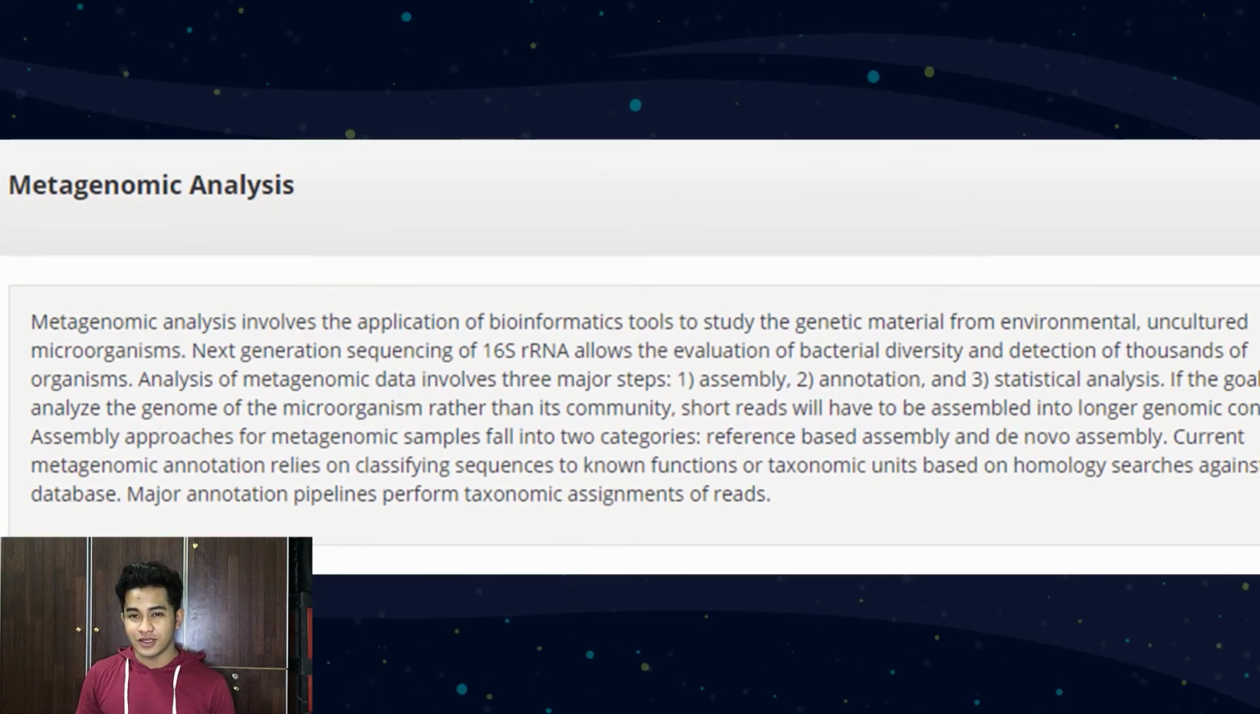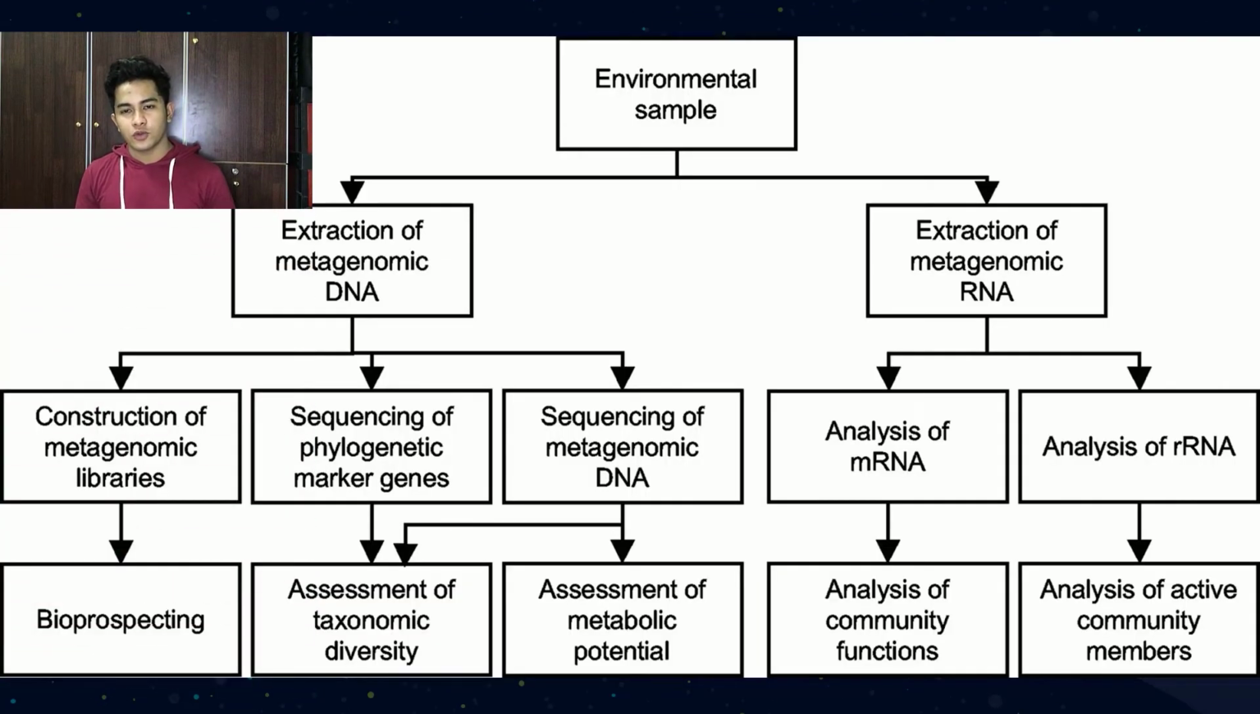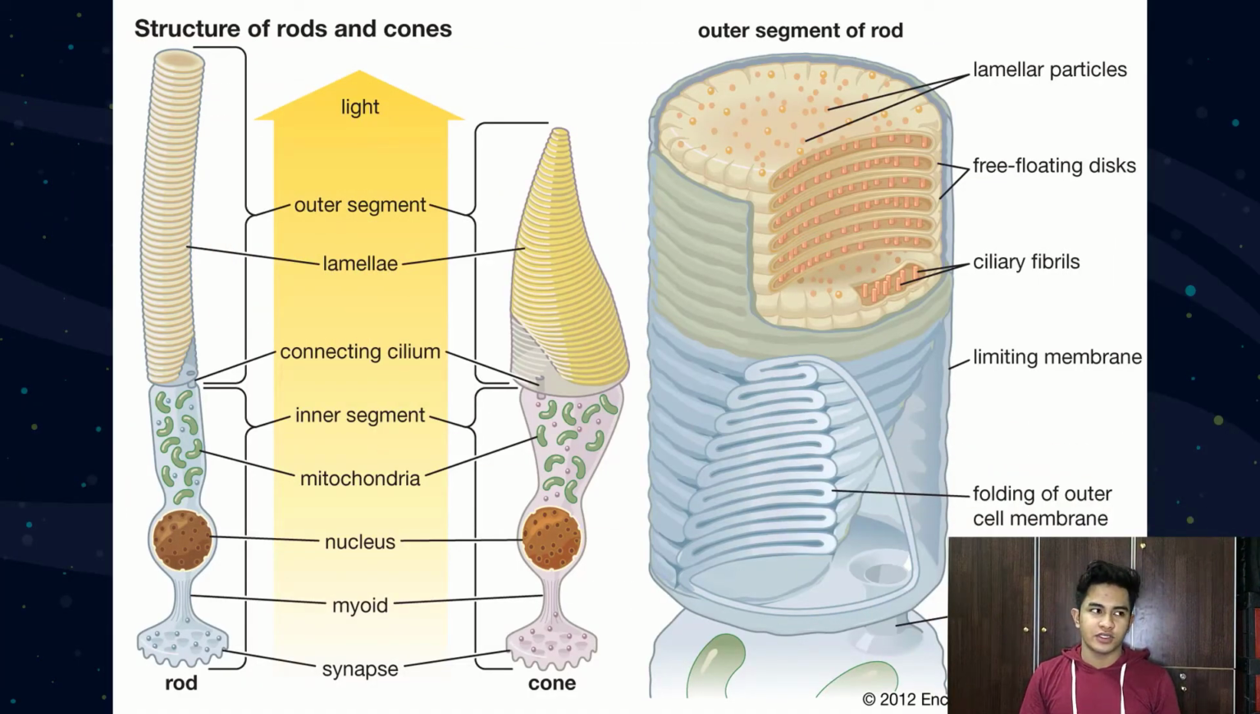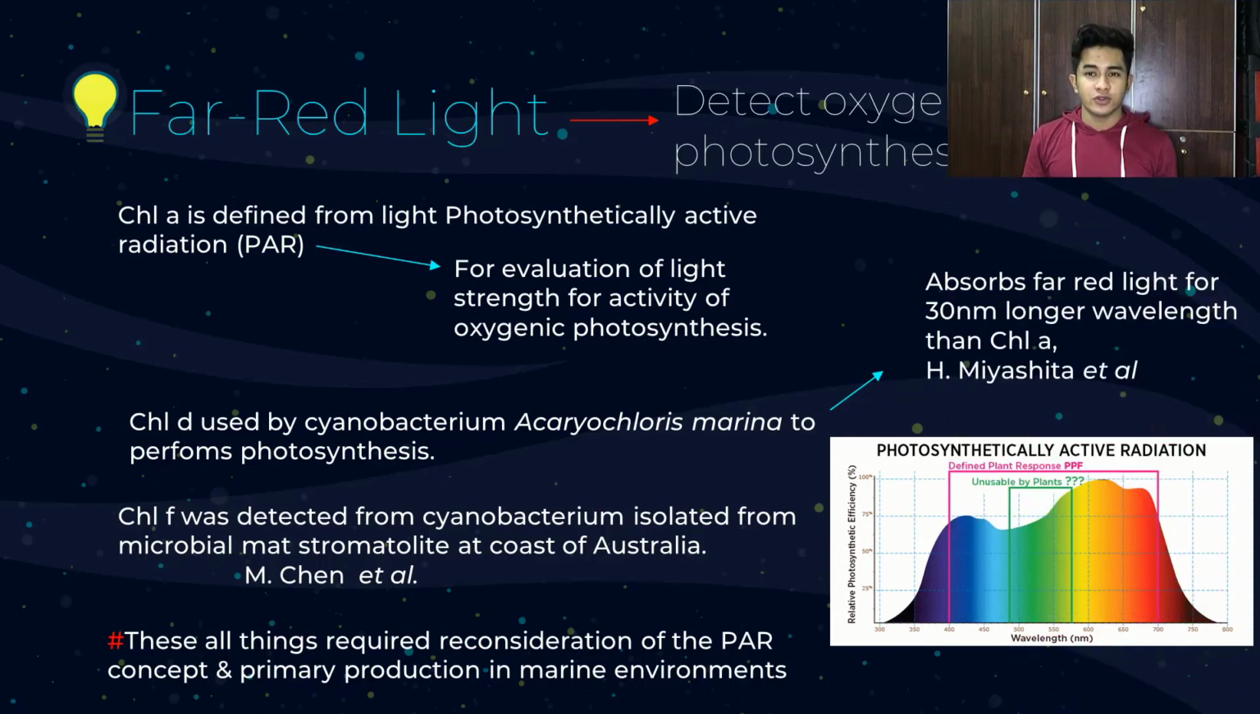What is metagenomic analysis? Metagenomic analysis involves the application of bioinformatic tools to study the genetic material from environmental uncultured microorganisms. So this is the approach to perform metagenomic analysis. This is the picture of the rhodopsin. Another new technique discovered is far red light. Far red light is used to detect oxygenic photosynthesis.